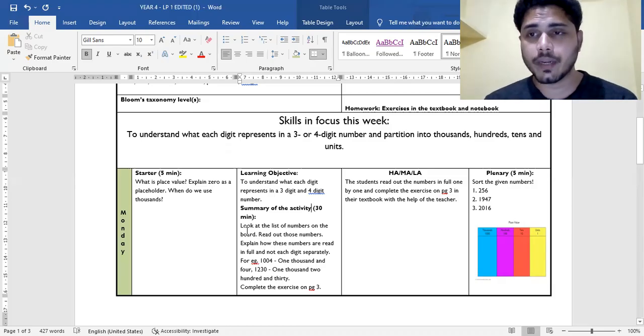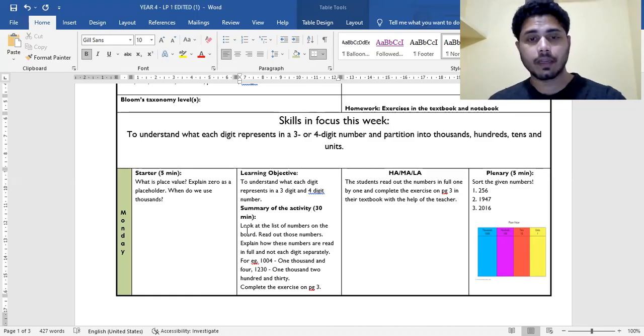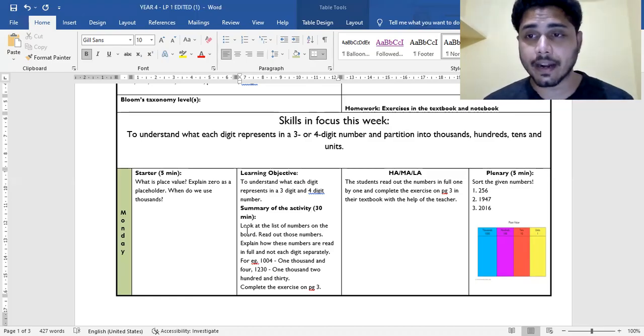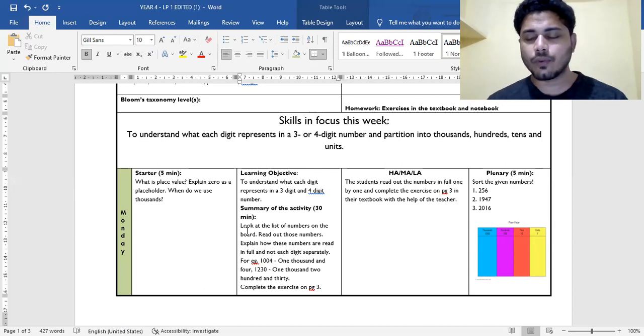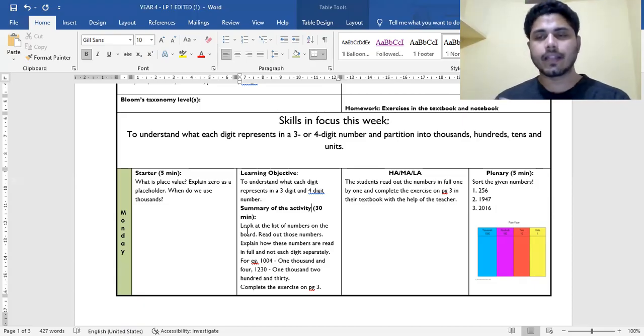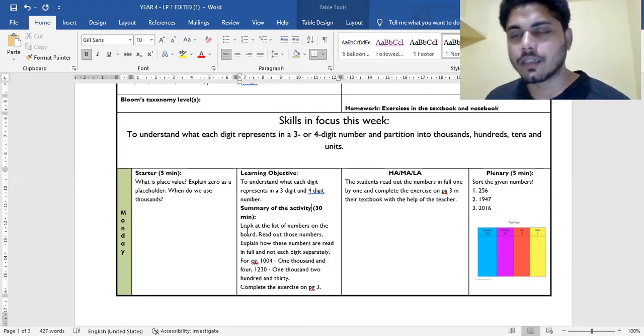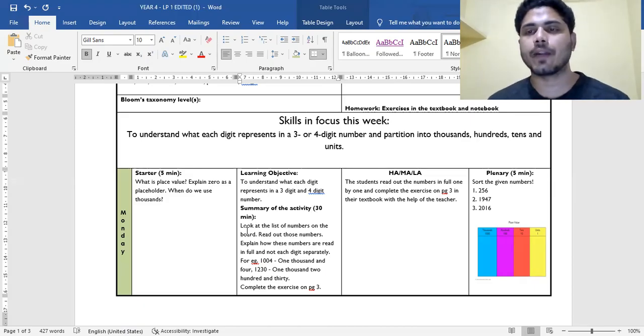So if you have got 40 minutes, the beginning 5 minutes and the last 5 minutes are for you. Also, in this activity, you can take 5 to 10 minutes to introduce the topic or to explain what the things are. And for the rest of the time, you are engaging the learners in learning. Now they are doing that particular activity.